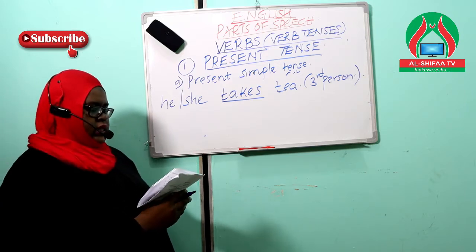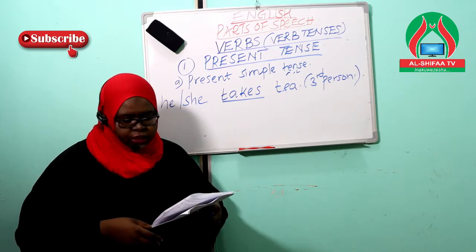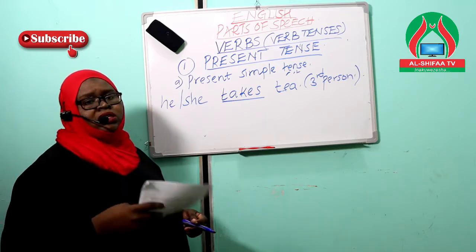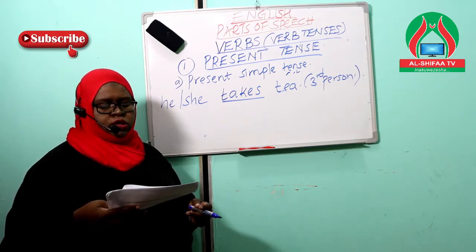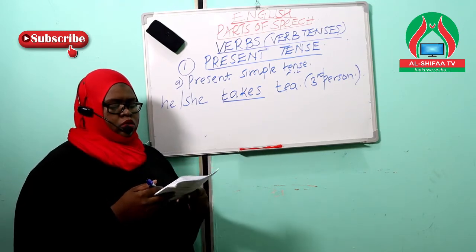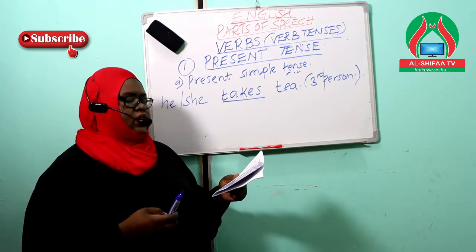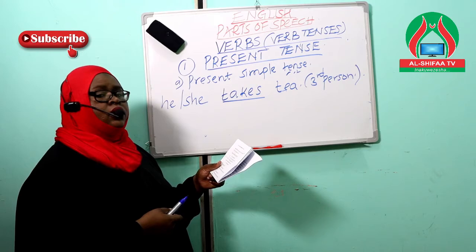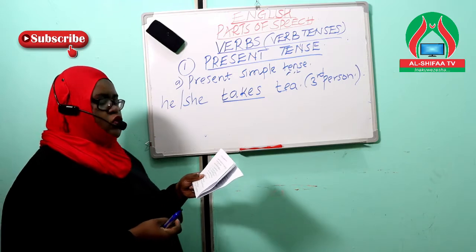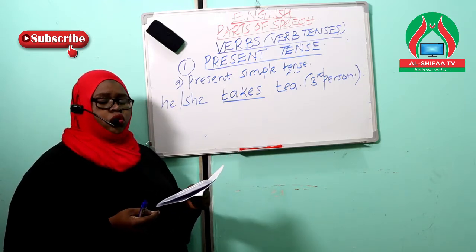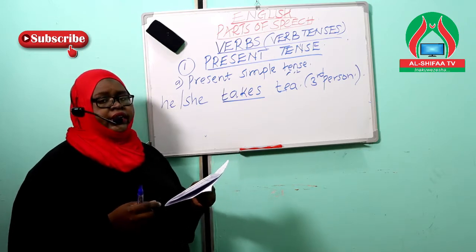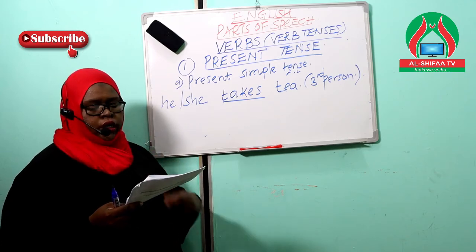So the next thing we'll look at are the uses of the simple present tense, or the present simple tense. How is this used? I'm just going to list the uses, and then you're going to write down some example sentences so that we can identify which sentence is representing each use. The first use of a present simple tense is that it is used to show habits. Number two, it is used to show repeated actions or events.